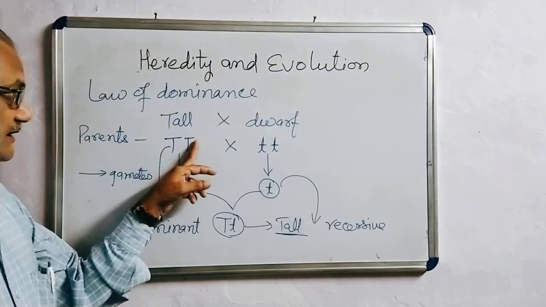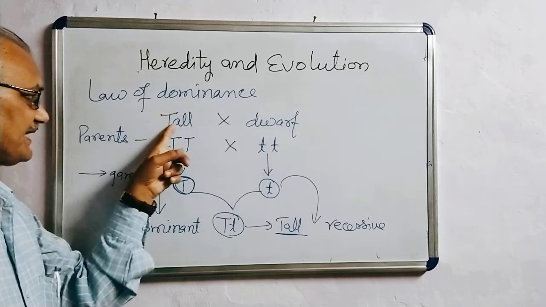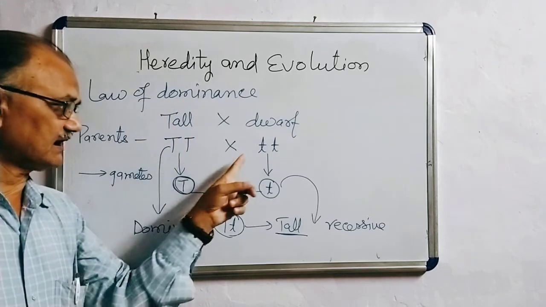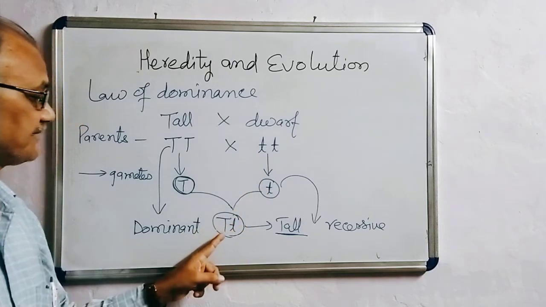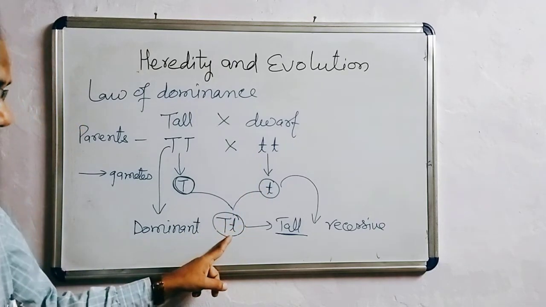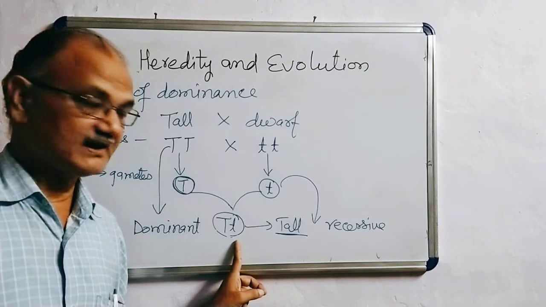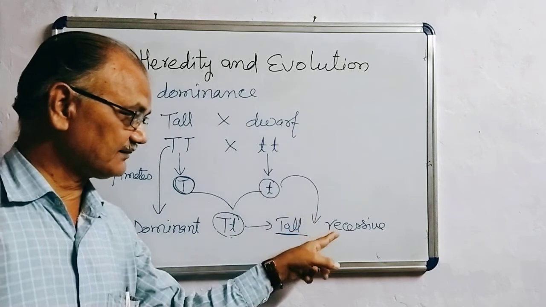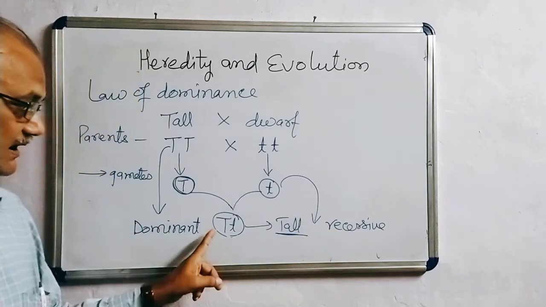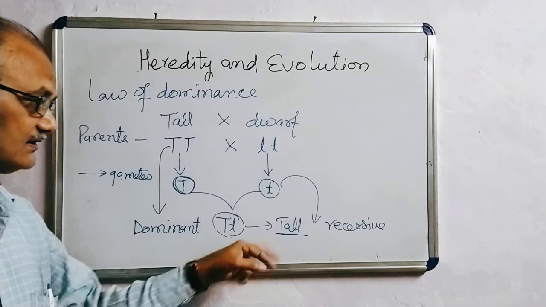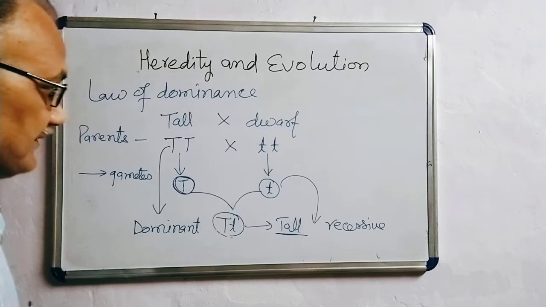So from this you are finding in the law of dominance, when parents differing in a pair of contrasting traits are crossed, only one trait is expressed in the generation. The trait which is expressed in the generation is called the dominant trait, and the one which is not able to express is called the recessive trait. And this inheritance is called the law of dominance.